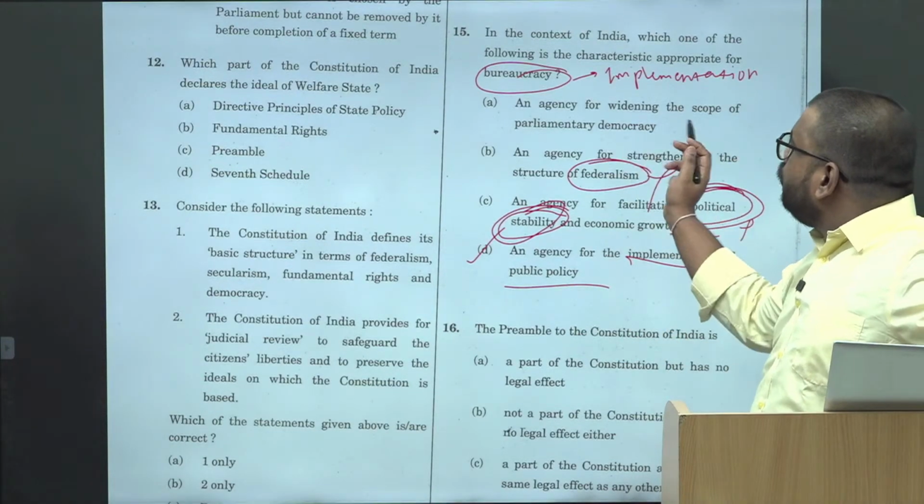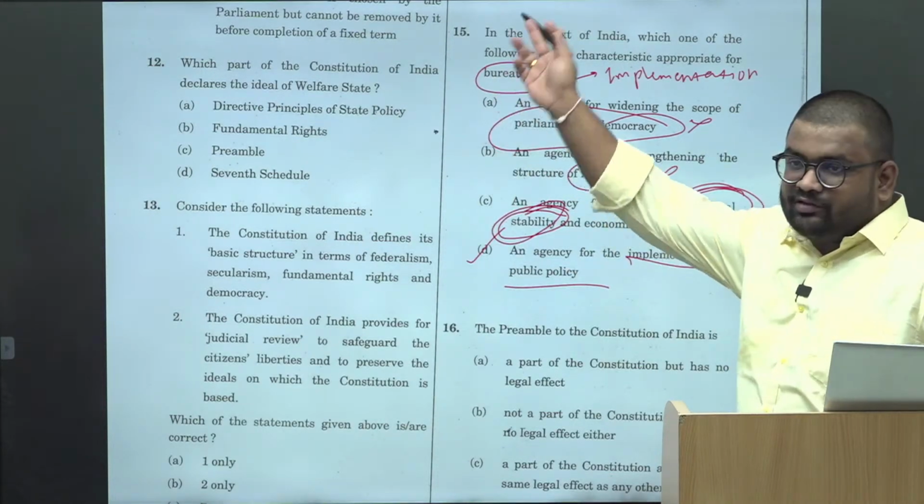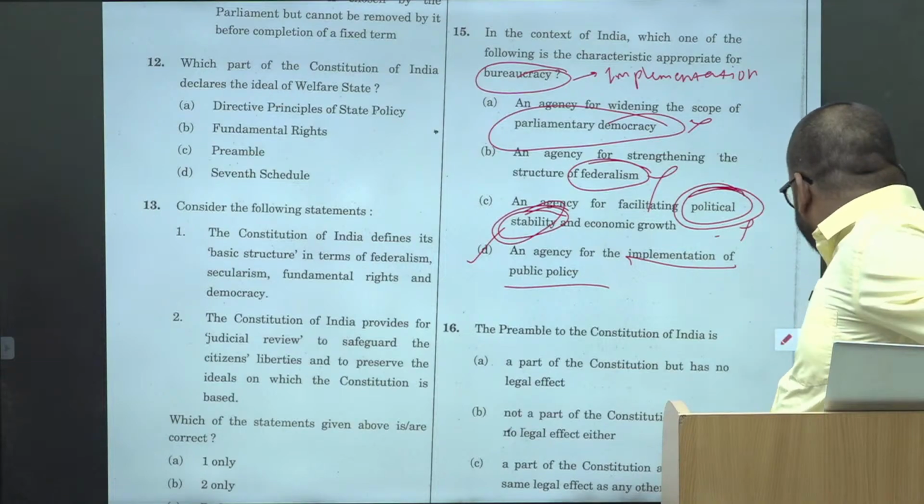Okay, then widening the scope of parliamentary democracy, again it is not related to the bureaucracy, because bureaucracy comes under the executive, not under parliament. Okay.